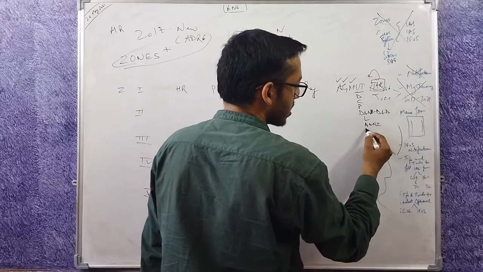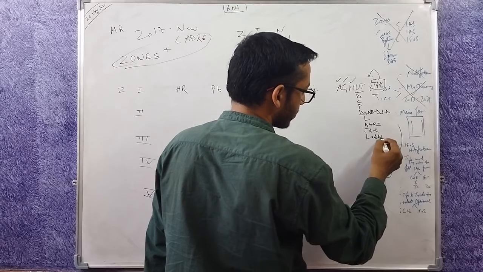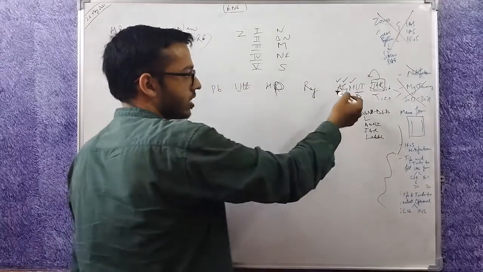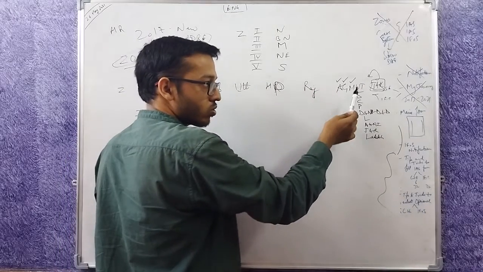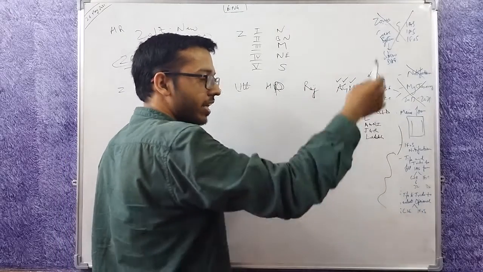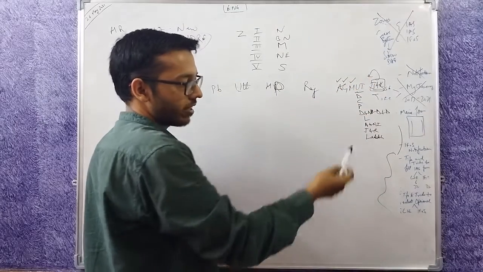Now 2 more UTs are there, J&K and Ladakh. So if a person gets this cadre, that person can be sent to Arunachal, Goa, Mizoram or these, and that person can keep on shifting between all these cadres.